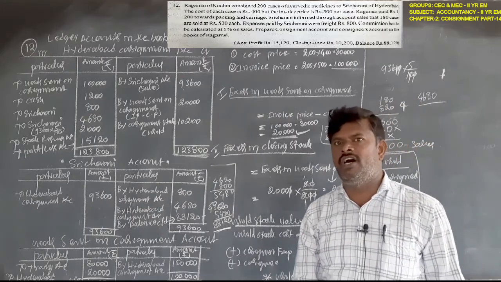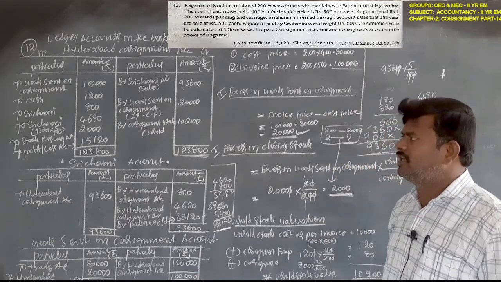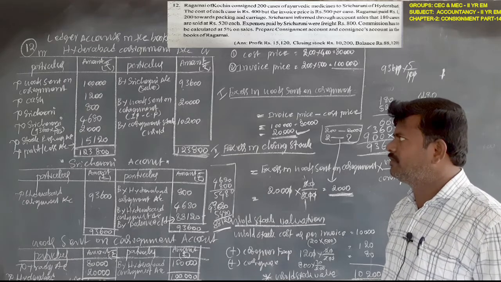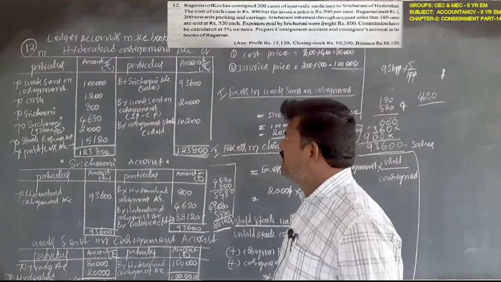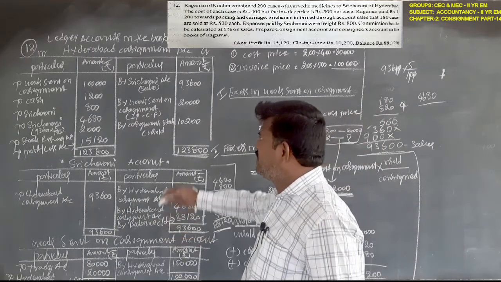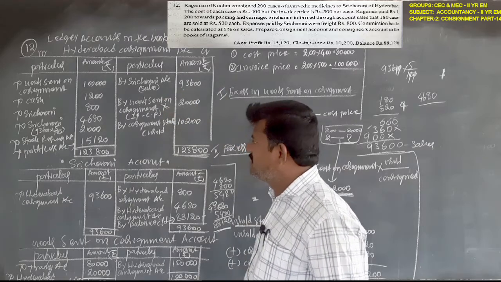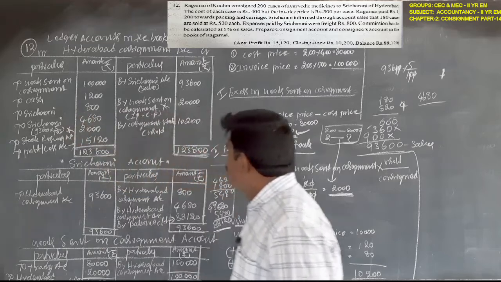There is no change in the consignee account, only in the consignment. Another one is goods sent on consignment, at invoice price, there are certain changes other than cost price. These are the two changes.